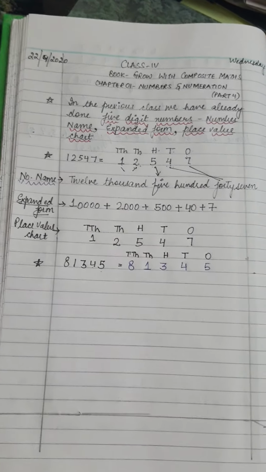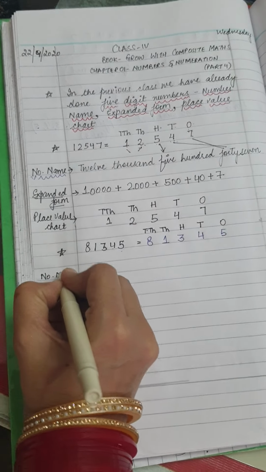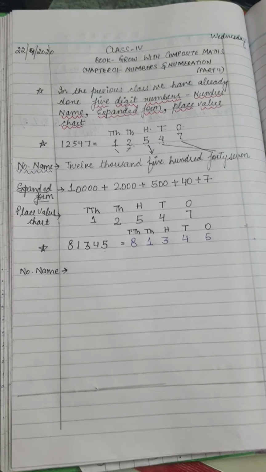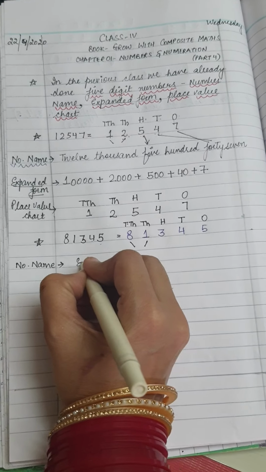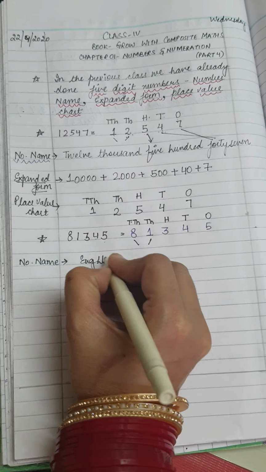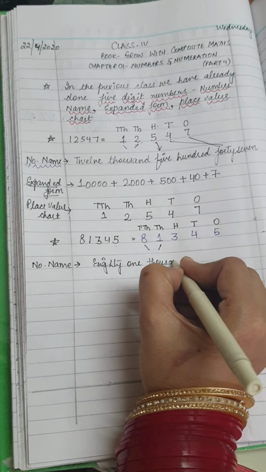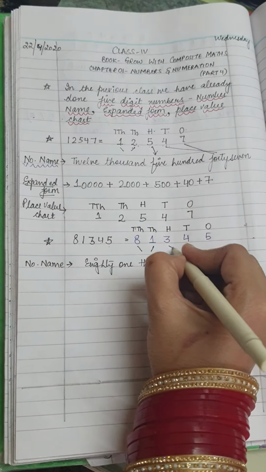So the number name will be: how many thousands are there? 80 thousand. Am I right? Then how many hundreds?